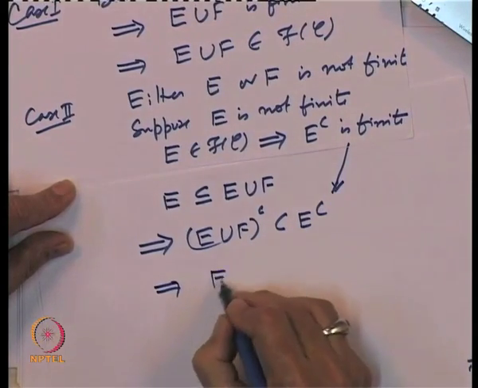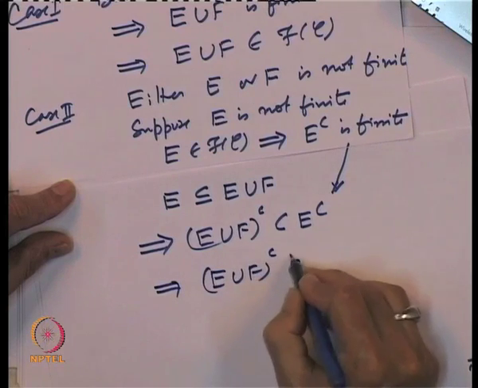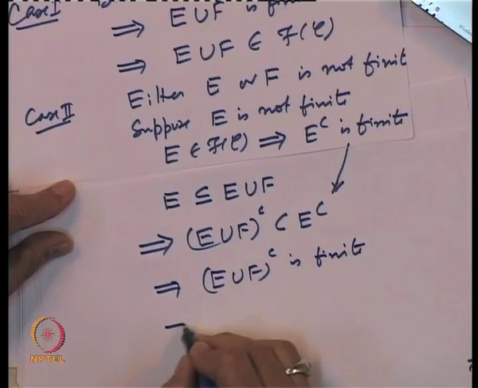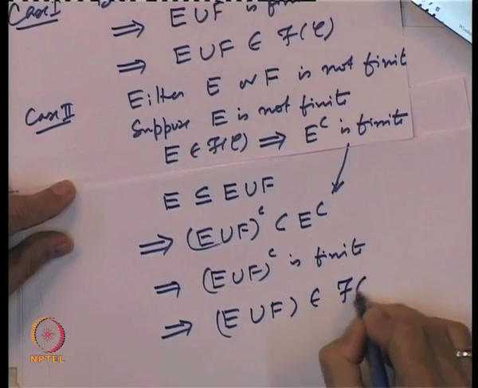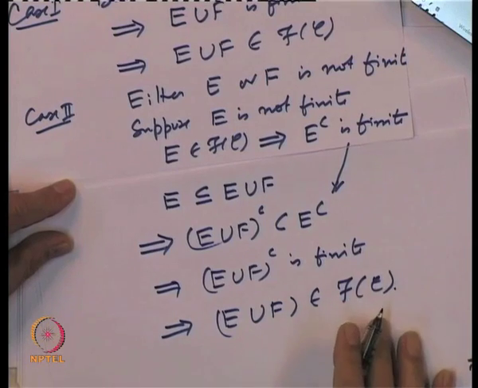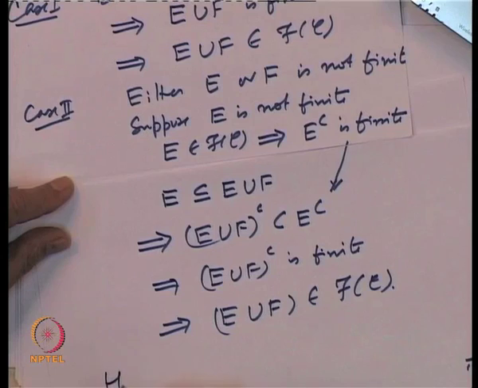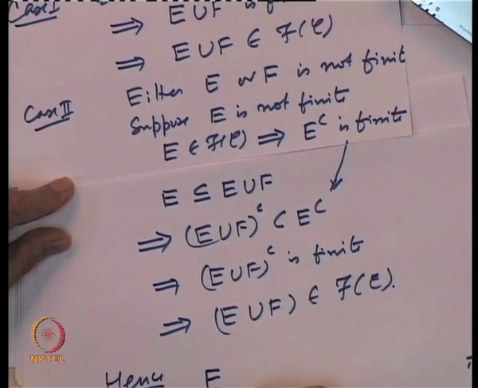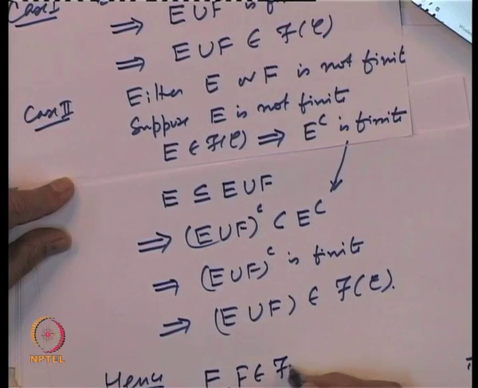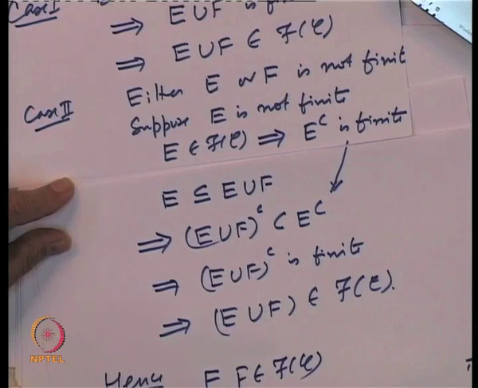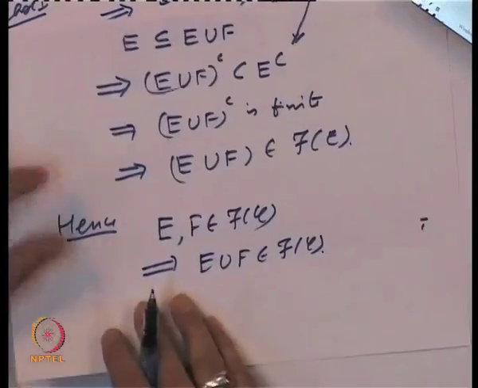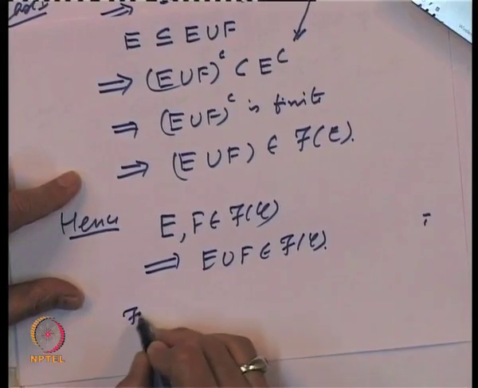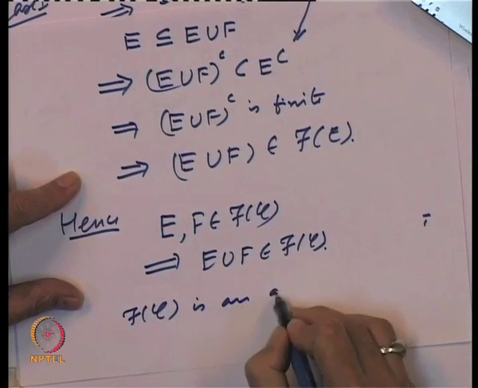So, that implies E union F complement is finite, and hence by definition this implies E union F belongs to f of C. So, we have shown in either case, hence whenever two sets E and F belong to f of C, that implies E union F belongs to f of C. So, thus we have shown that the collection f of C is an algebra.